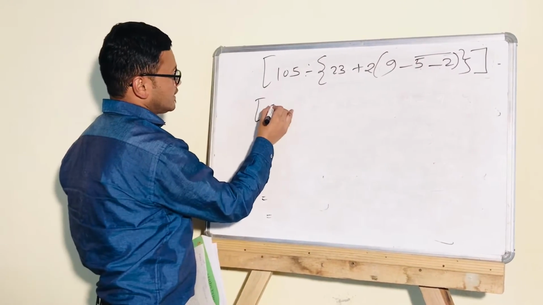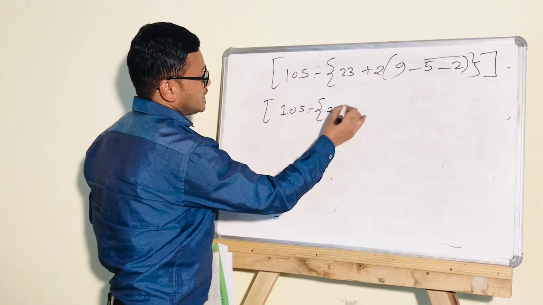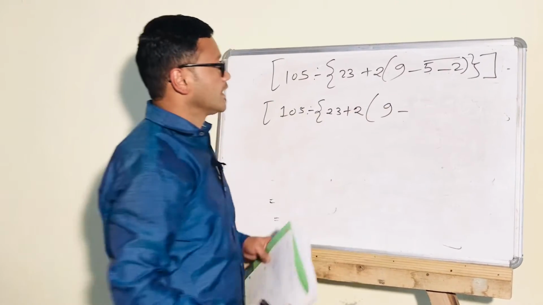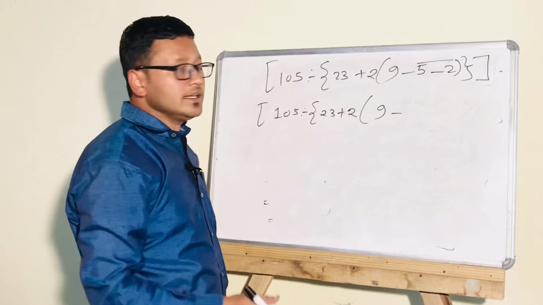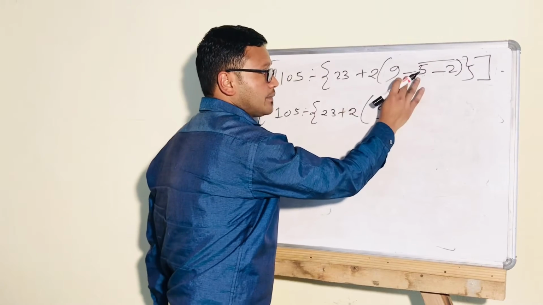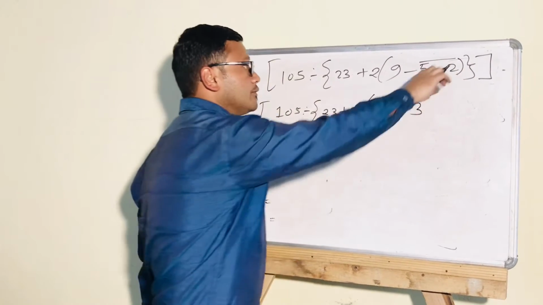First just write 105 division 23 plus 2, then 9. Now again 5 minus 2 will be 3. Removing the bar bracket, don't see this minus sign, just 5 minus 2 will be 3, subtracting, by removing the bar bracket.